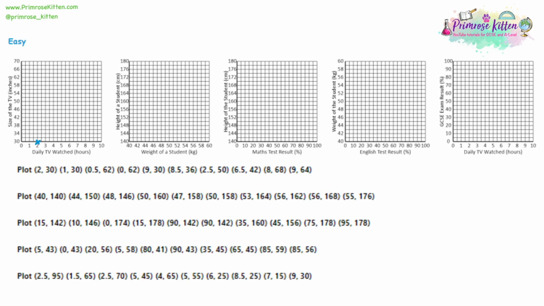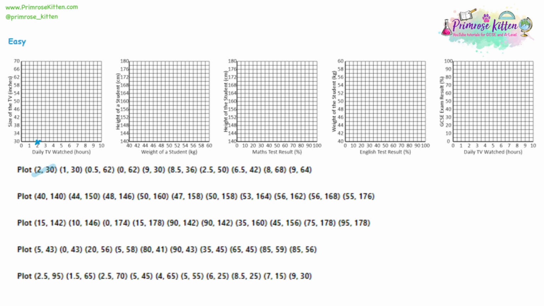Now this is different to line graphs, where you might do a little dot as you're plotting your information. On a scatter diagram, it's going to be a cross. Big difference here: on a line graph, you draw little dots and you join them up, dot to dot. With a scatter diagram, you do not join up the points. Also, it's really important to cross them out as you go. We'll discuss this a bit more in a moment.